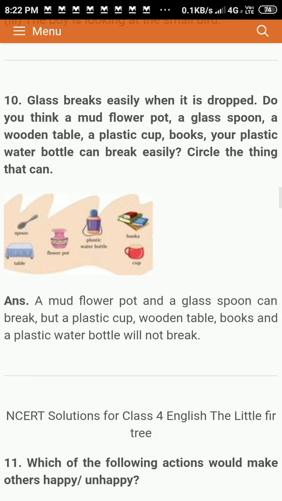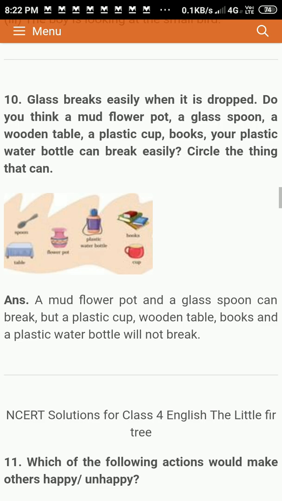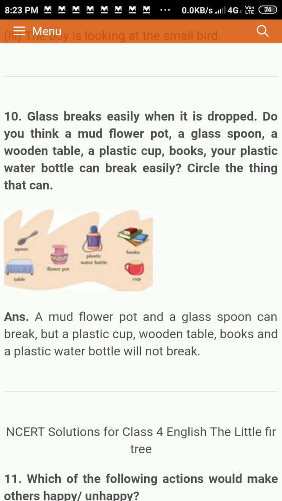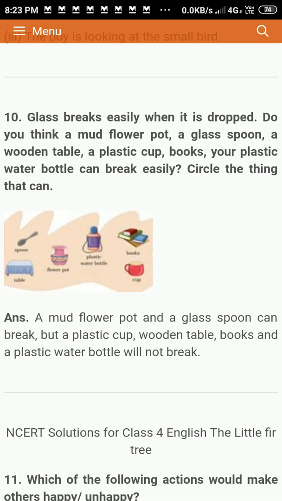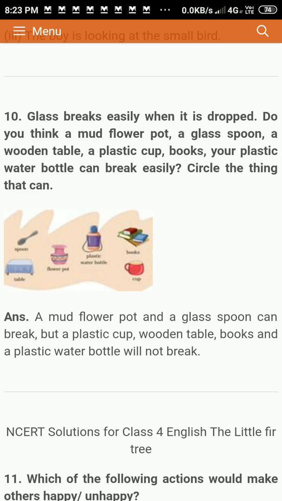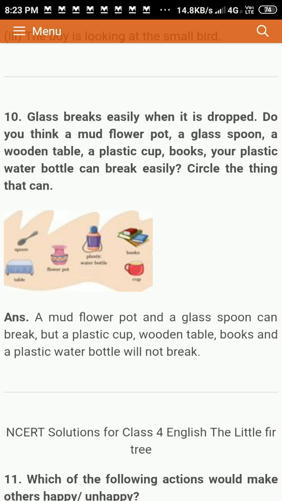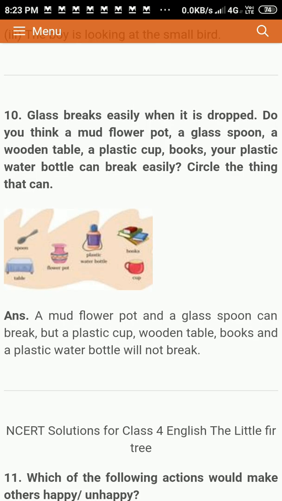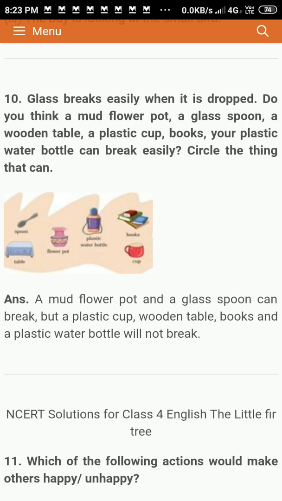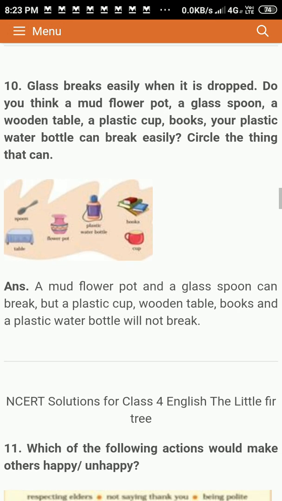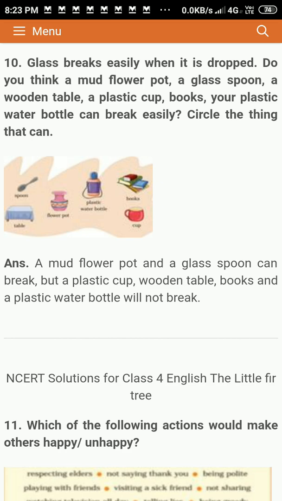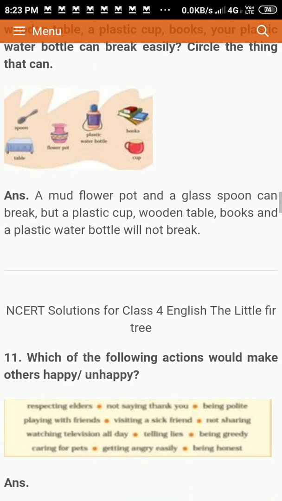Okay. Then next one, glass breaks easily when it drops. When glass drops it breaks very easily. Do you think a mud flower pot, a glass spoon, a wooden table, a plastic cup, books, your plastic water bottle, can you break it easily? Circle the things that can. So circle the things which break easily when they drop. You have to circle it only. Then next page, page number 32.